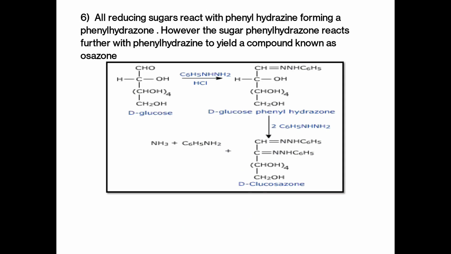The next chemical property is all reducing sugars react with phenylhydrazine forming a phenylhydrazone. However, the sugar phenylhydrazone reacts further with phenylhydrazine to yield a compound called as osazone. In the image, you can see that glucose is being treated with phenylhydrazine in the presence of HCl, which is converted into D-glucose phenylhydrazone. That compound is again treated with phenylhydrazine, and then we are getting glucosazone.